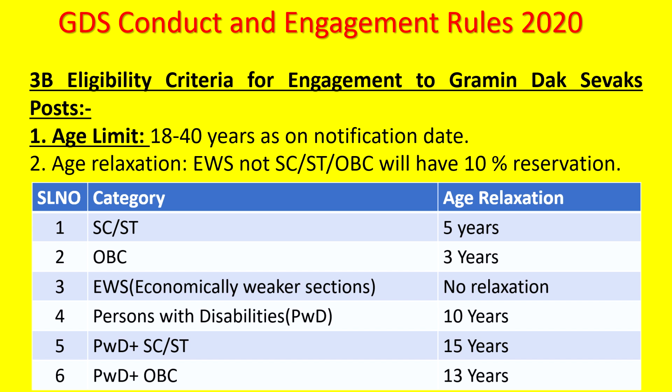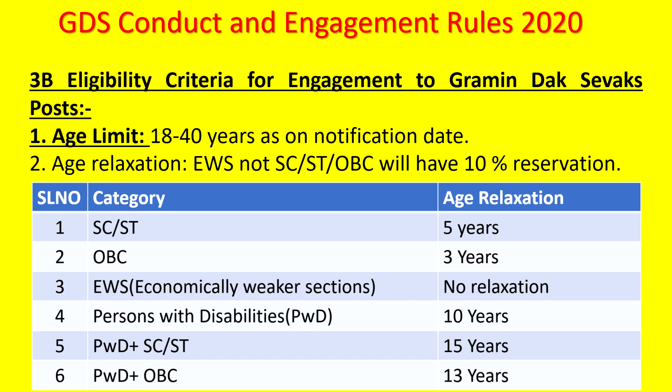The eligibility criteria for engagement to Gramin Dak Sevak posts: the age limit is 18 to 40 years as on the date of notification. This you should remember, and age relaxation is provided for certain categories. EWS, not SC, ST, OBC, will have 10% reservation, but EWS will not have any age relaxation. However, SC, ST will have age relaxation of 5 years.